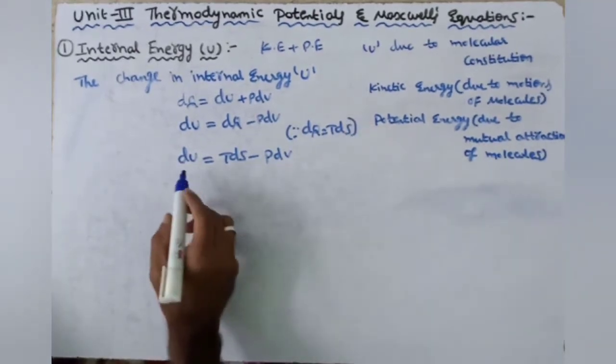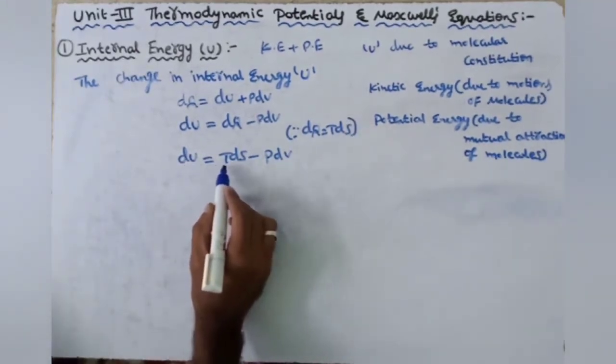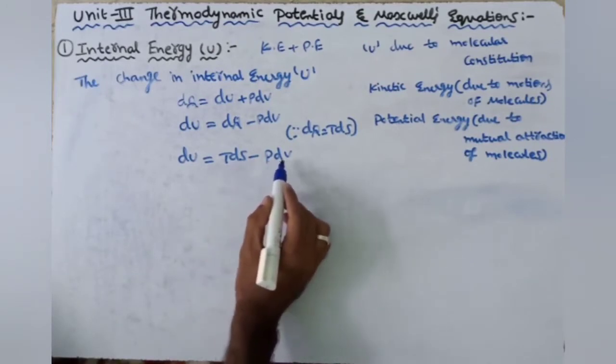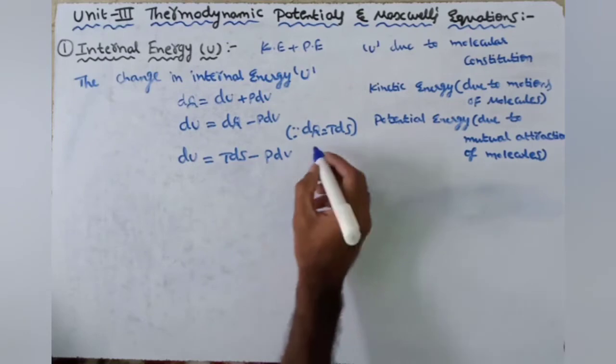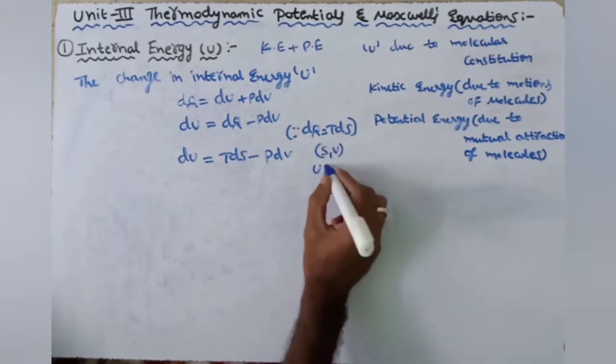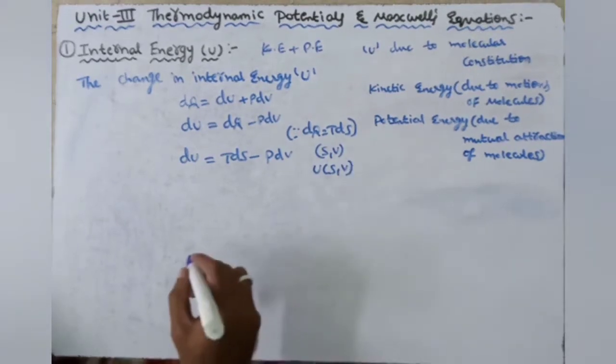This is the change in internal energy, equal to temperature times change in entropy minus pressure times change in volume. Here entropy and volume are varying, so U is a function of entropy and volume.